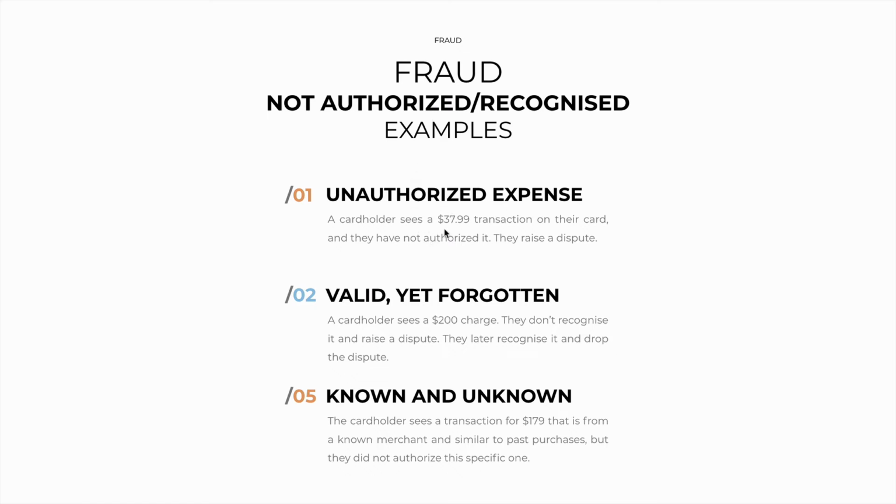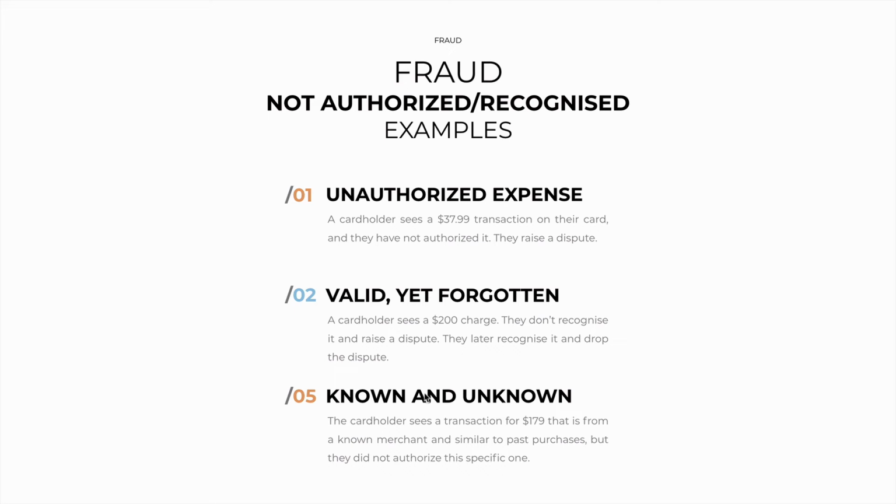The first is having an unauthorized expense. A cardholder sees a $37.99 transaction on the card and they know that they haven't authorized it, so they raise a dispute. The second is having a valid yet forgotten transaction. A cardholder sees a $200 charge and they contest it because they don't recognize it. But later, they do recognize it. They remember the purchase and they drop the dispute.